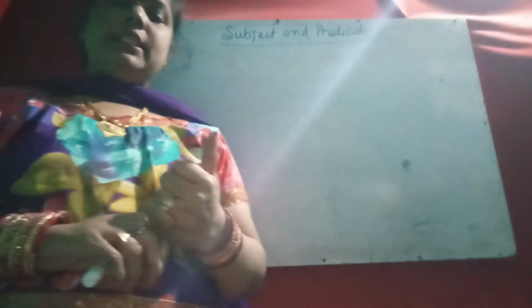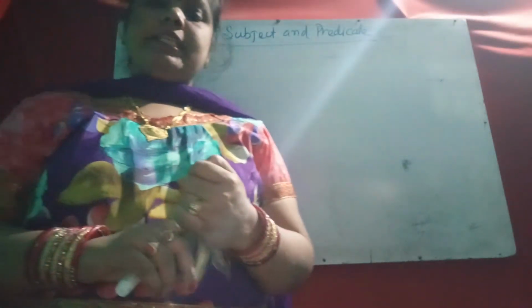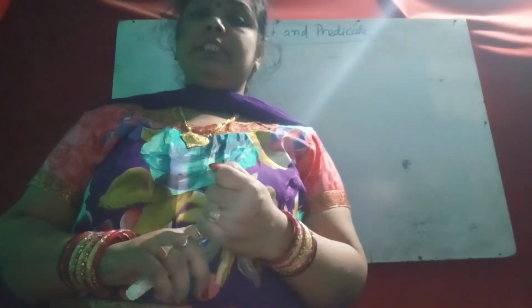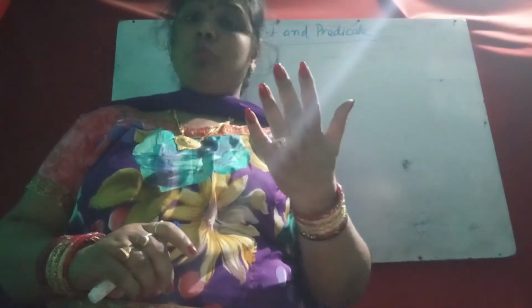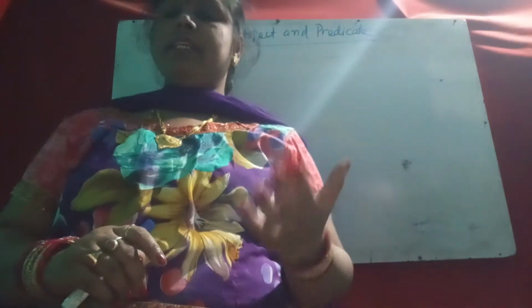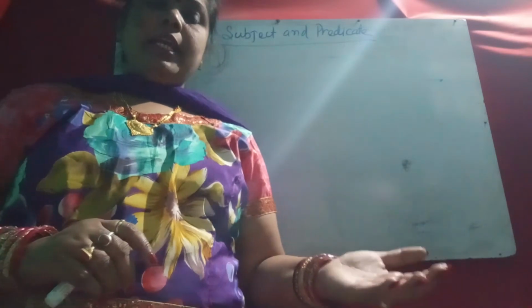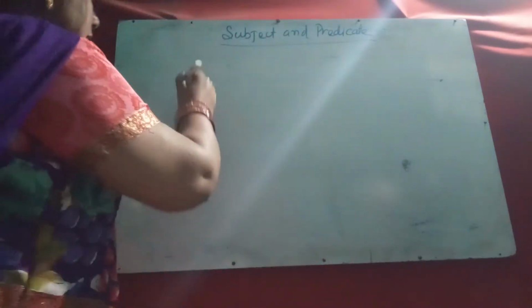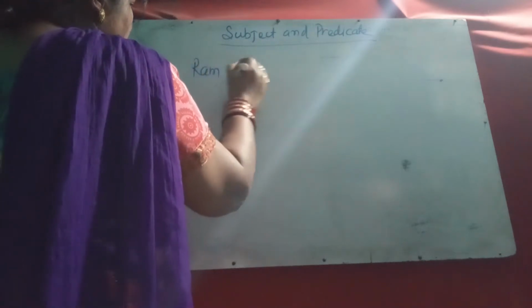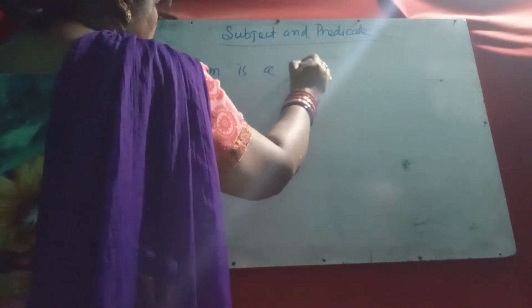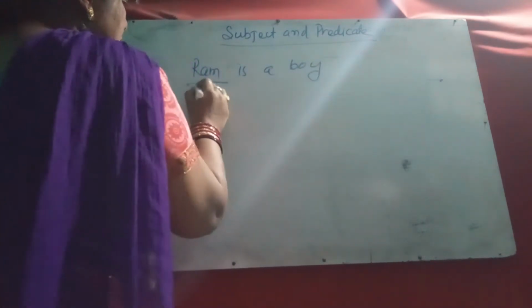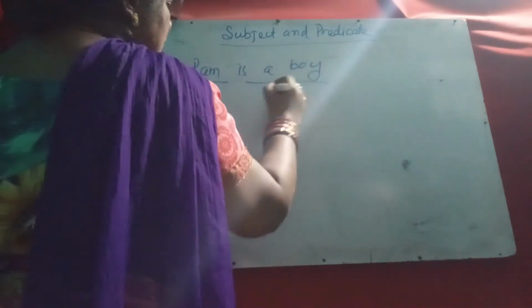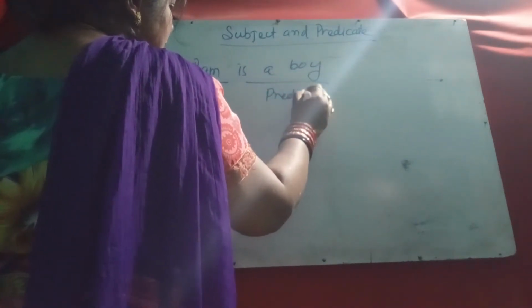In a sentence, what is the subject? The subject is that part which tells us what the sentence is about. About whom or about what the sentence is saying, that is the subject. It may be a noun or a pronoun. Suppose, Ram is a boy. Here Ram is the subject and is a boy is the predicate.